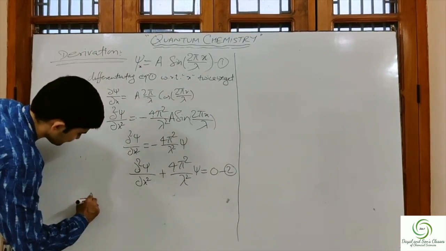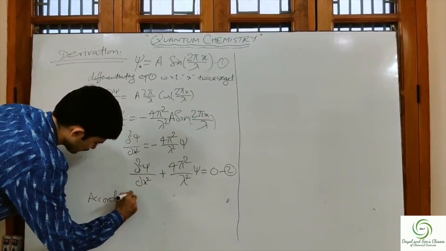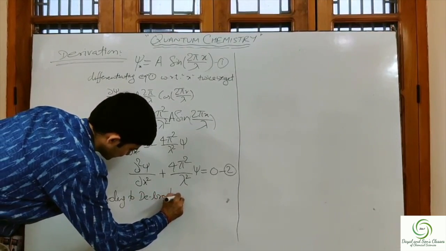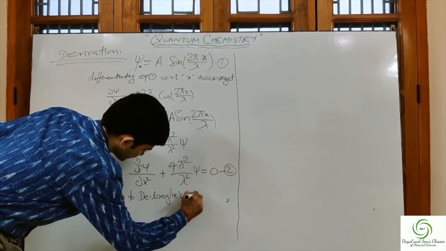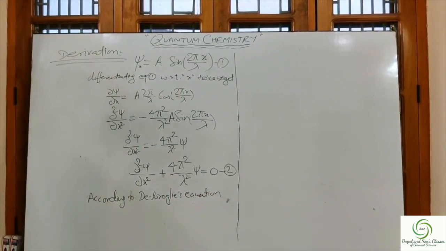According to de Broglie equation, what do we get?